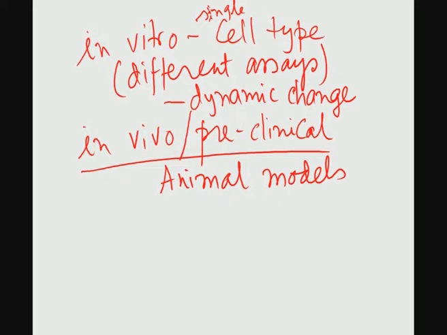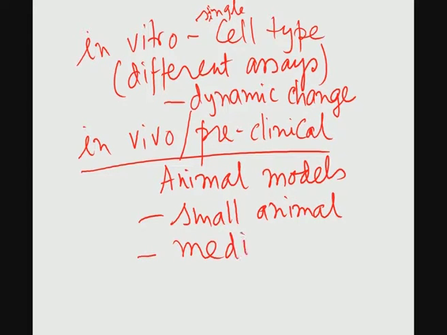And what I have emphasized while discussing the in vivo studies is that normally you have to start with small animal models, and small animal models are very good for toxicity study. Then you have to go to medium or large animal models.